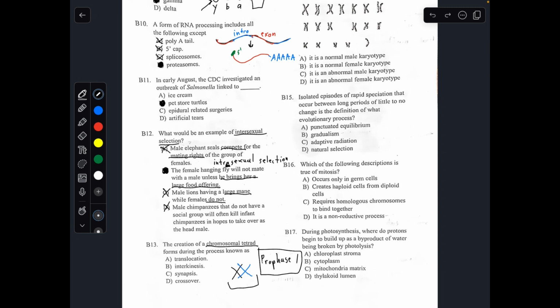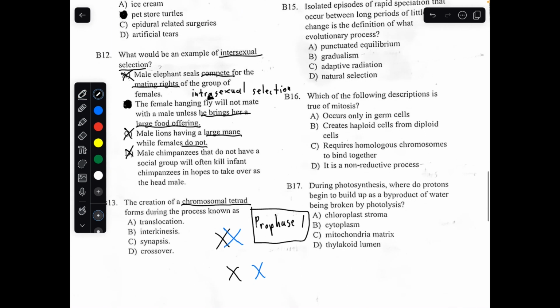So during this process, they exchange DNA. So after prophase 1, they're going to look something a little bit like this. But this one would have a black gene, this one would have a blue gene. Something like that. They exchange DNA. So these two had just exchanged between each other.